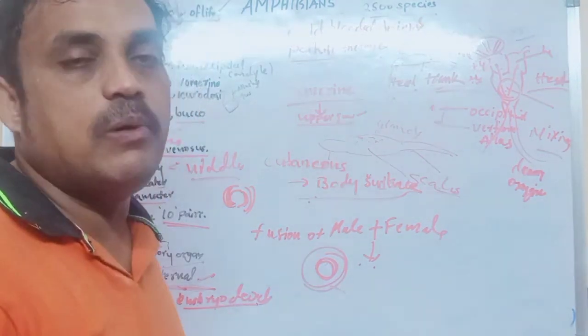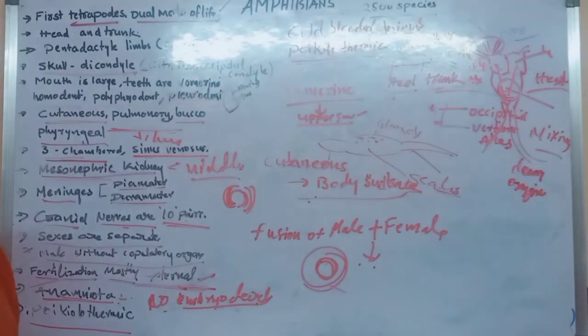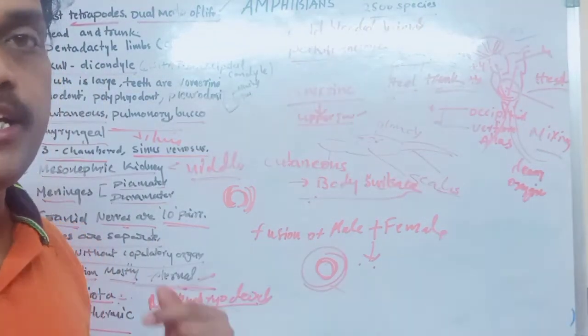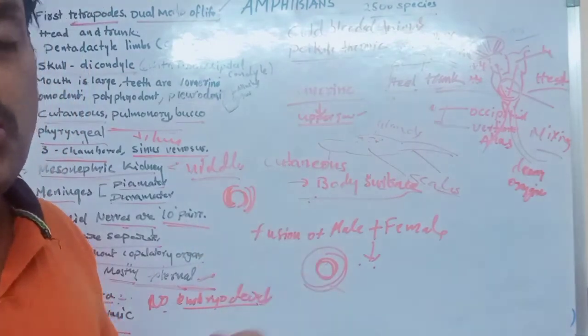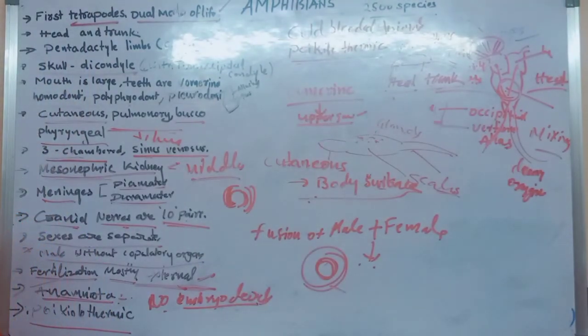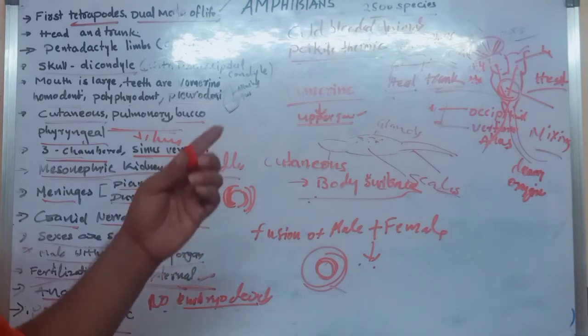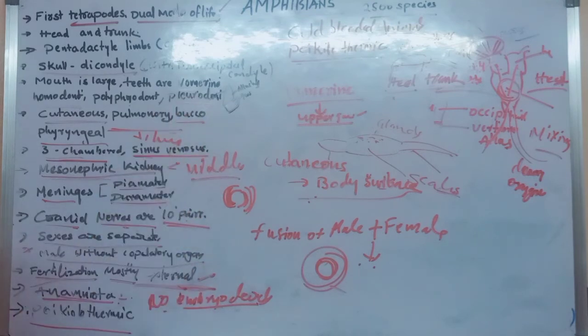Fishes are also cold-blooded animals. Amphibians are also cold-blooded or poikilothermic organisms. Reptiles are also poikilothermic or cold-blooded animals. Aves and mammals are what? Warm-blooded animals.